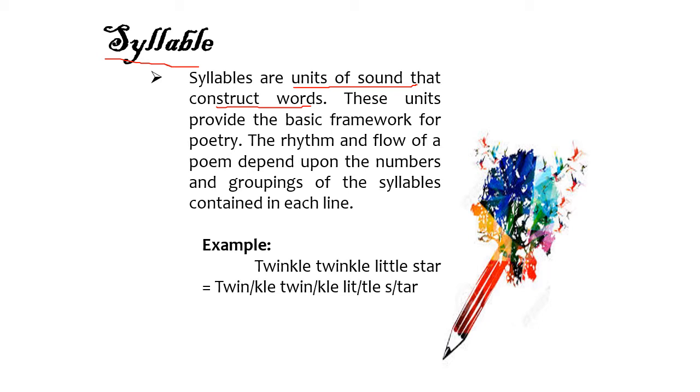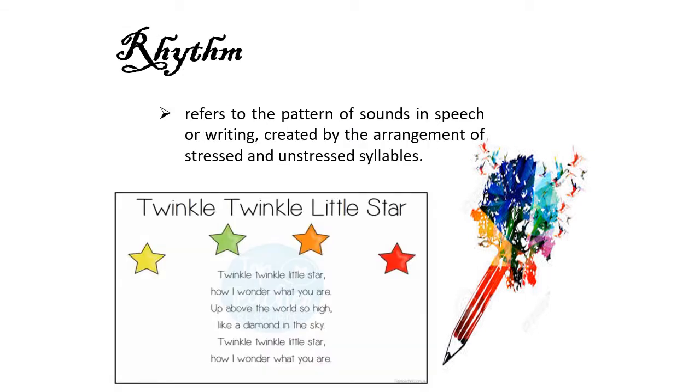For example, we have the nursery rhyme Twinkle Twinkle Little Star. Just count the units of sound upon reciting this phrase. Twinkle twinkle little star. How many syllables do we have? Exactly. That's 7 syllables.